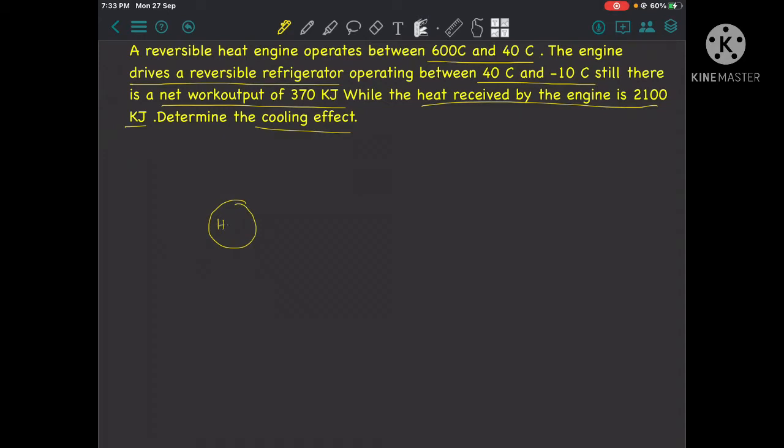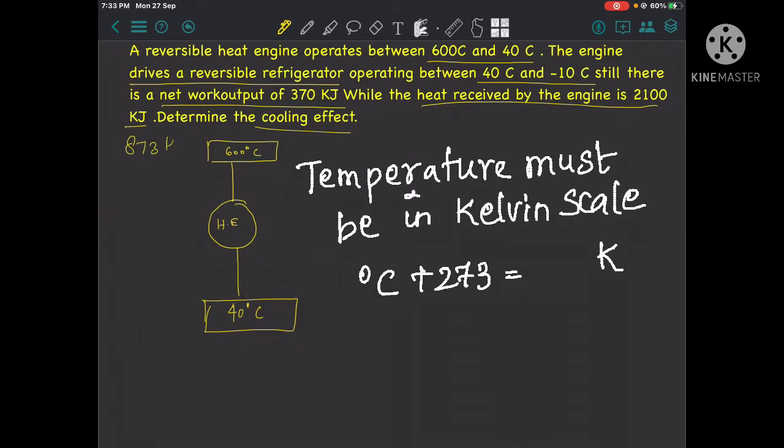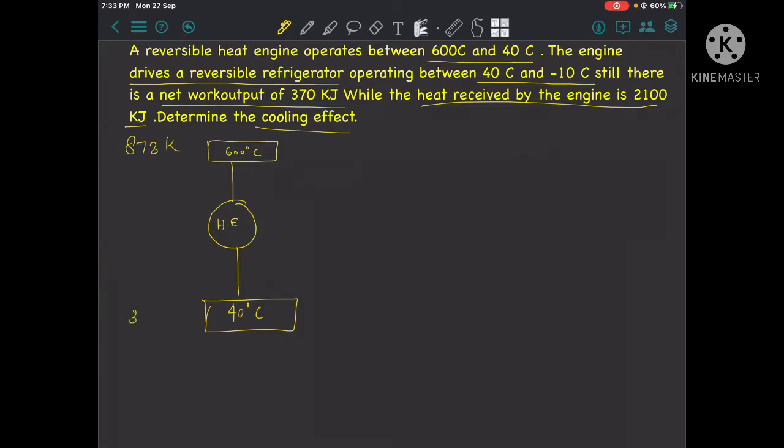So this is the heat engine. It operates between 600 degrees centigrade and 40 degrees centigrade. Okay, so 873 Kelvin and 313 Kelvin. A reversible heat engine operates between 600 degrees centigrade and 40 degrees centigrade. The engine drives a reversible refrigerator. So this engine drives a reversible refrigerator.